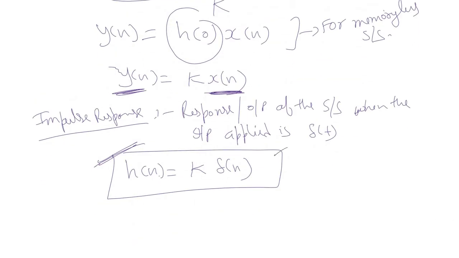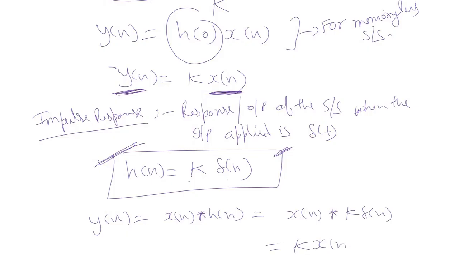This is the relationship, because when h[n] is equal to k times delta[n], we can say that y[n] is equal to x[n] convolution h[n]. So this becomes x[n] convolution k times delta[n], that is equal to k times x[n], which is what is required for a memoryless system.